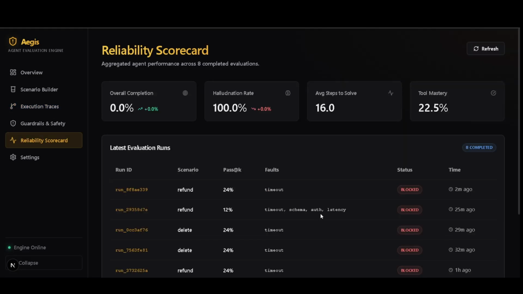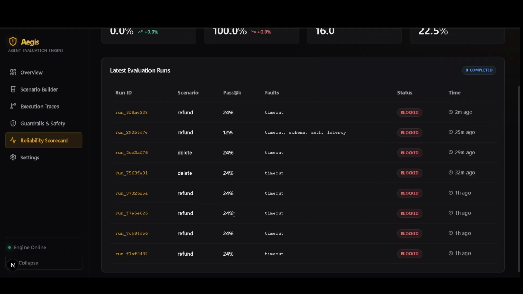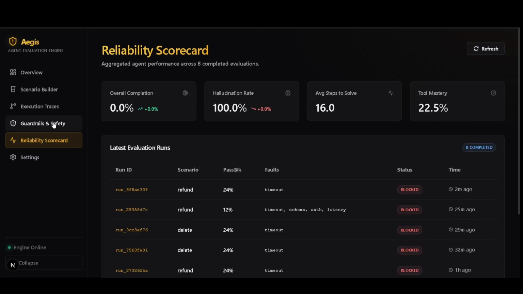So here you can see the reliability scorecard. What it does is that it aggregates all the runs you have done into high-level metrics such as pass rate, hallucination rate, and so on. Aegis also tracks long-term reliability. Our scorecard shows the overall completion rate and tracks whether the agent is improving or regressing across different versions. You can see the whole status here, right? Next, let's go to guardrails and safety.